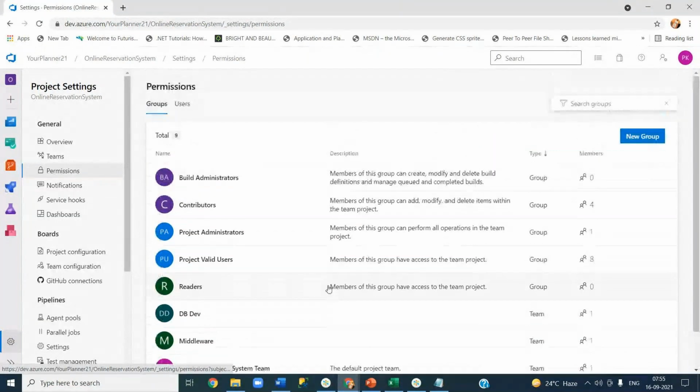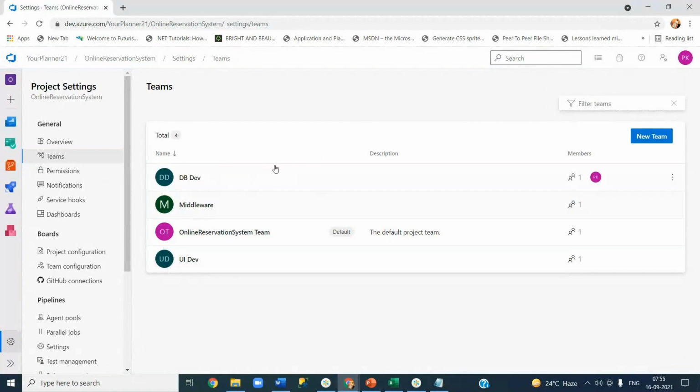Now basically in the teams I created 4 different teams, right? Okay, let me make one more tab.